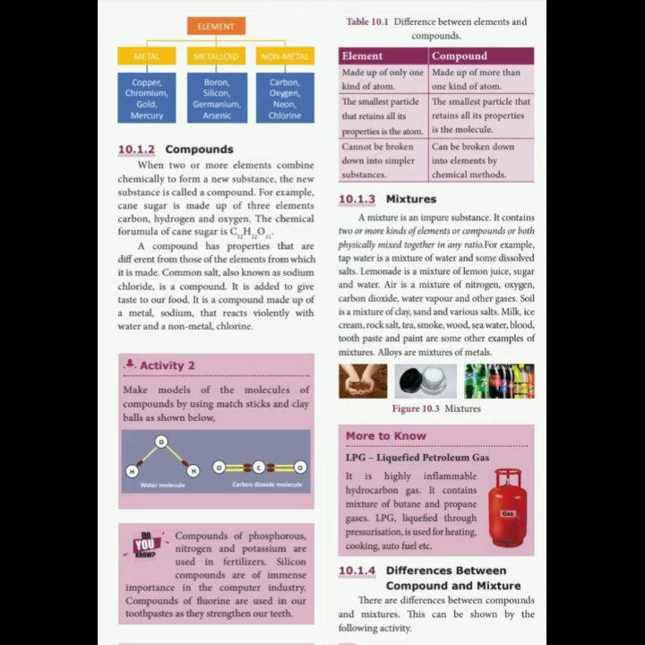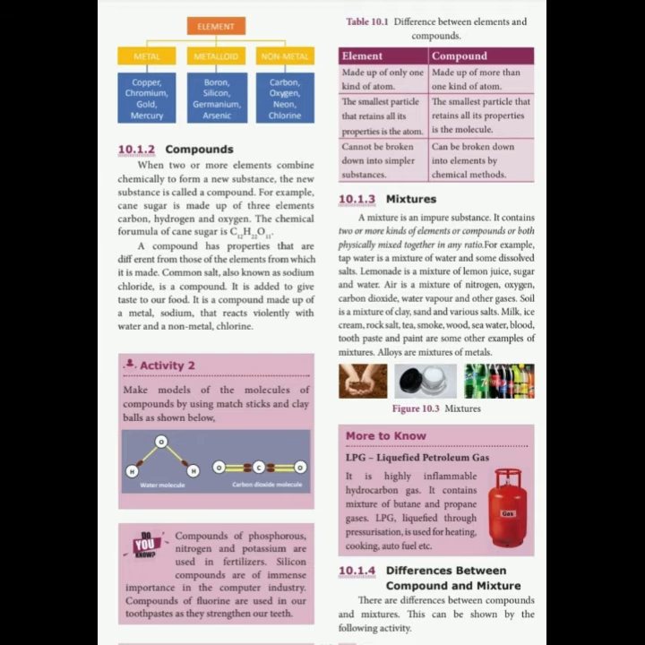Now I am going to explain about mixtures. What is a mixture? A mixture is an impure substance. For example, air is a mixture, isn't it? Because air contains many gases: hydrogen, nitrogen, oxygen, then water vapor, carbon dioxide, sulfur dioxide. So many gases are mixing, and we call it air. So air is a mixture. It is an impure substance.